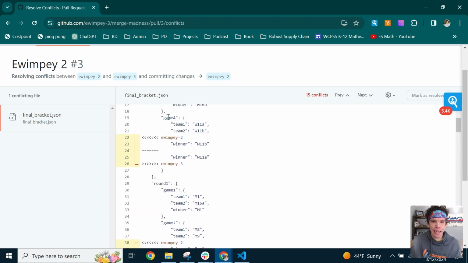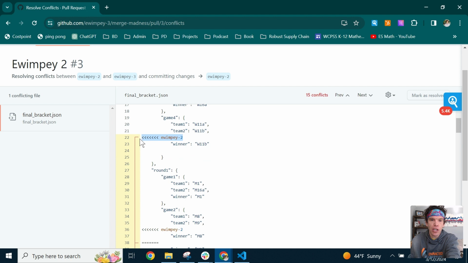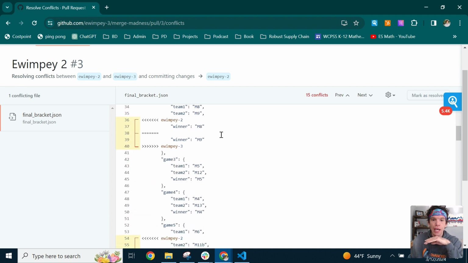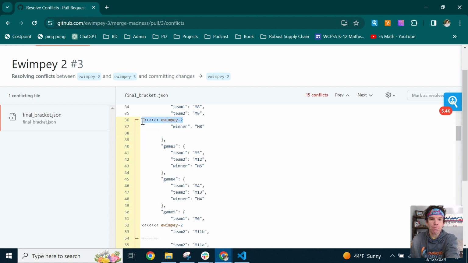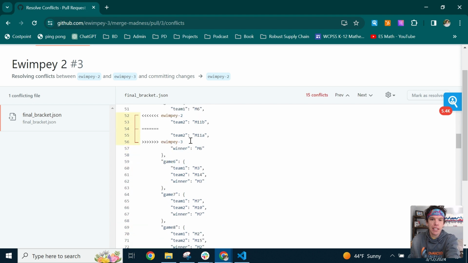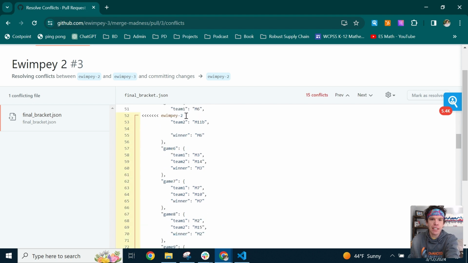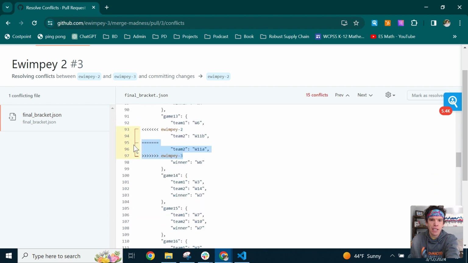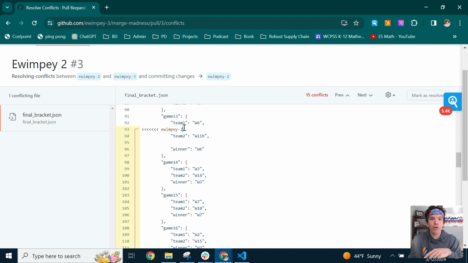Here again, in game 4, we've got two different choices. I'm just going to delete the one that we don't want, delete all this, and now we're left with just one winner. I'm going to go through and we can resolve all of the conflicts, effectively picking the one that we want to keep. And once we see that there are no more conflicts, all right, let's see. We had mostly the same picks. We're going to go through until there are no conflicts left.